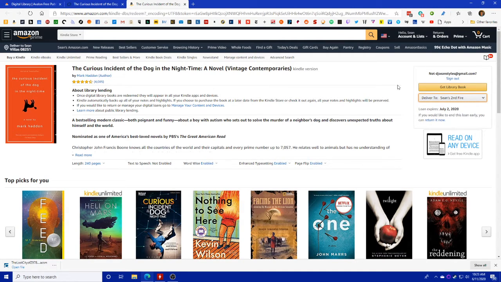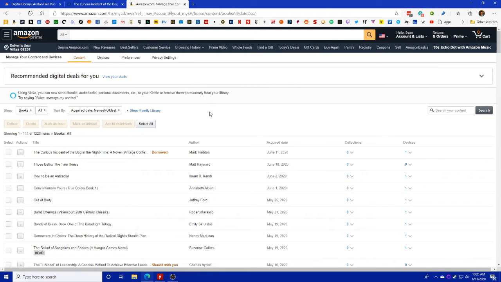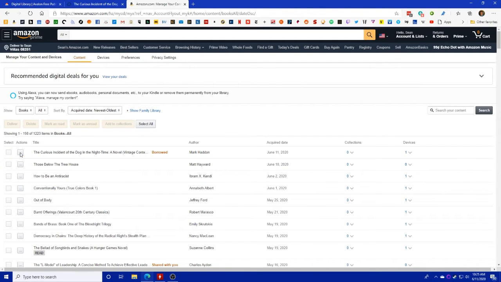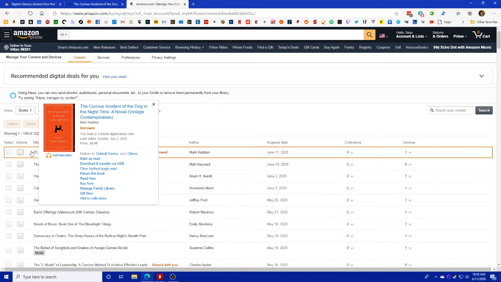And the last option, if those are not working, is while you're on Amazon to go to your account, and when you get to the Content and Devices page, you should notice the book you just borrowed, which, provided you haven't done anything since then, should be the first thing listed as it is the most recent. To the left side of it, you will notice a column labeled Actions and this little button with 3 dots on it. You're just going to click on that and get a menu to pop up. And when that menu pops up, you're going to choose where you want it to be delivered to try to force it to go along.